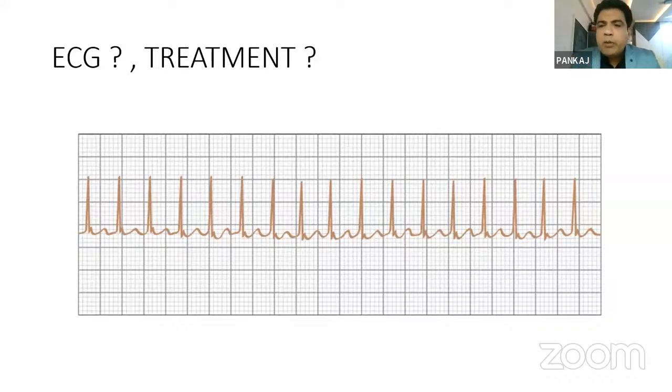If we increase the speed of the ECG to 50 millimeter per second, the paper will move faster. The heartbeats get more separated, and in this way you can see the P waves, which you are not able to see because of significant tachycardia. So whenever you have a doubt about SVT or significant tachycardia, please increase the speed of the ECG so that you can diagnose whether it is sinus tachycardia or proper SVT.